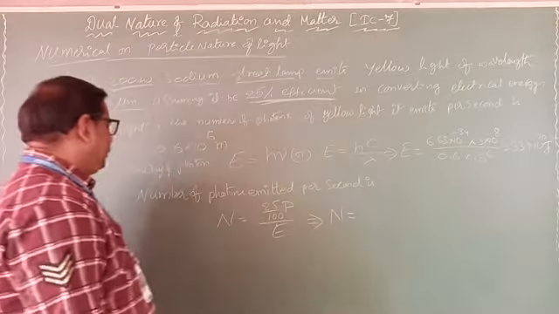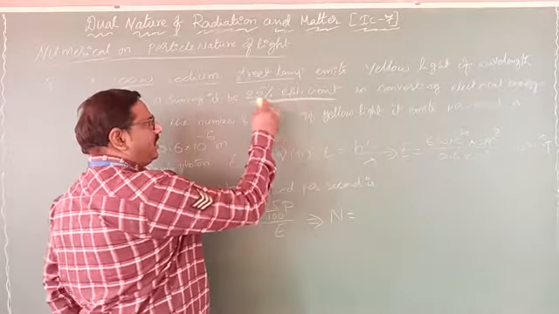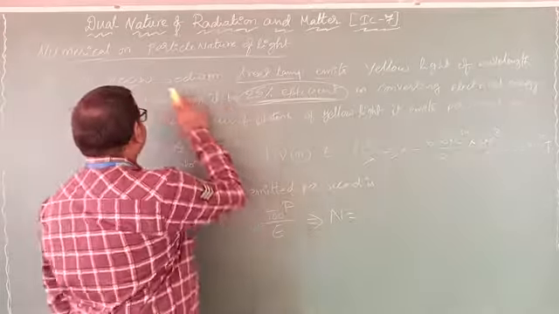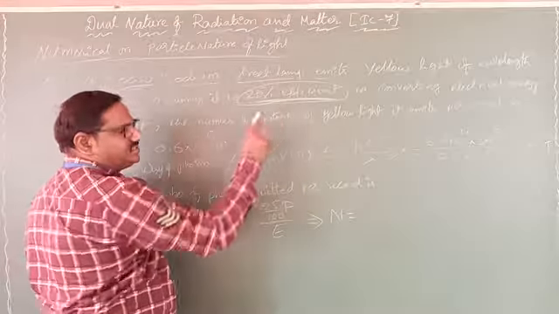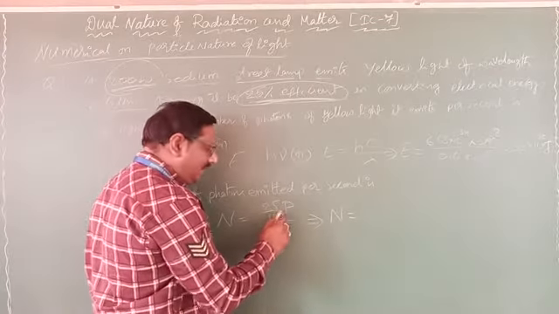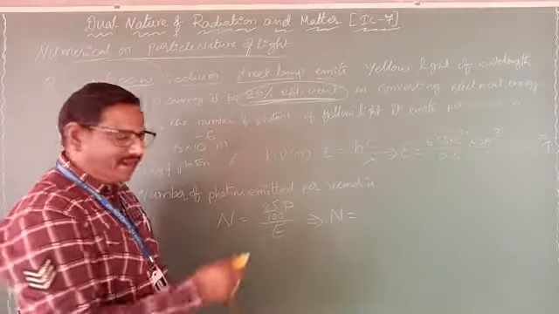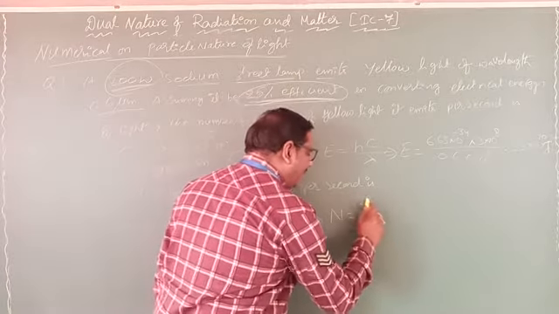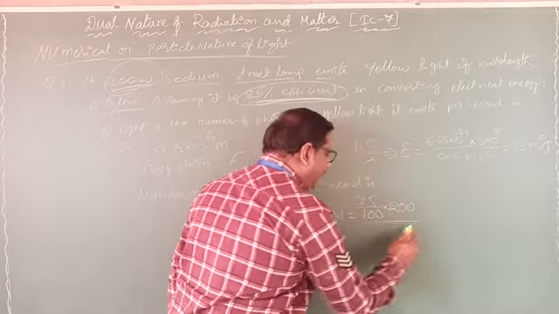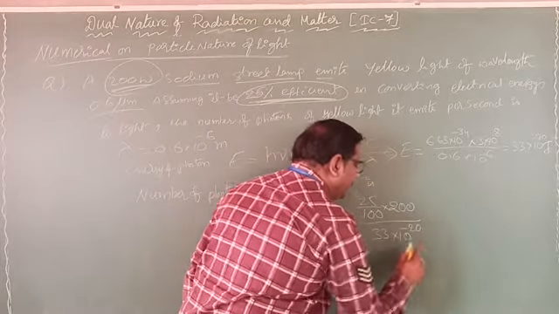Now, the number of photons emitted per second, n. The efficiency given is only 25%. So within the total power we have efficiency of 25%. So n equals 25 by 100 into power P by energy, that is 25 by 100 into 200 by 33 into 10 power minus 20.